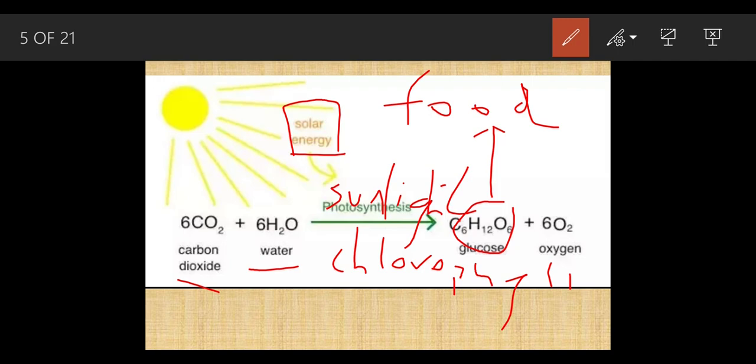and this oxygen is released by the plants, so this oxygen is very useful for humans, because we breathe in oxygen for survival. So this glucose and oxygen are made by the plants, and both of them are very useful for humans. This sunlight and chlorophyll are very important.